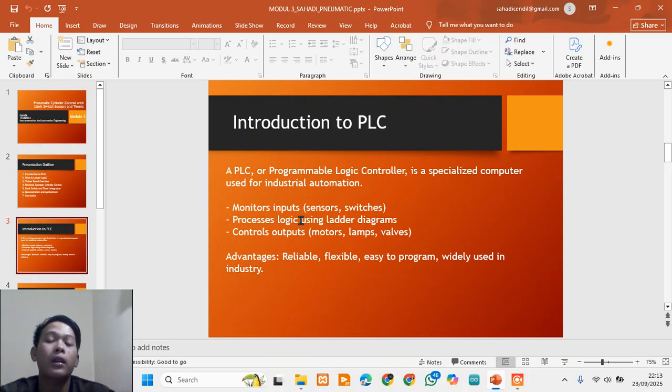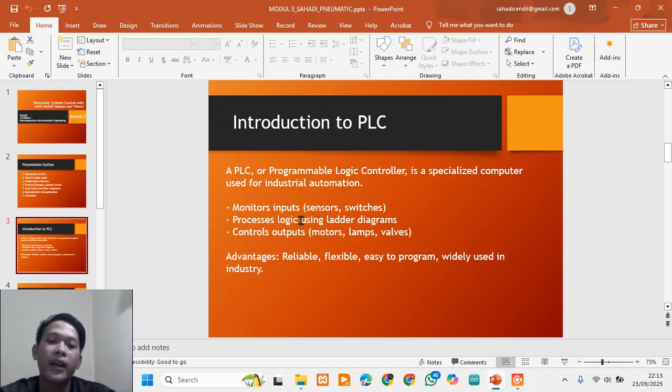PLCs are widely used in manufacturing lines, packaging industries, automated production, and even infrastructure like traffic lights or water treatment plants.